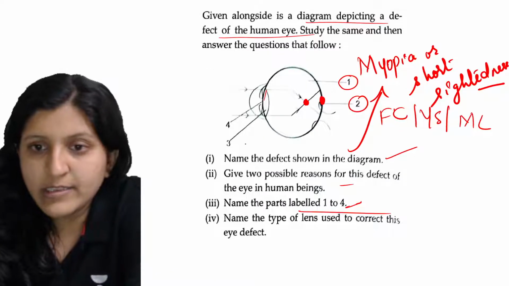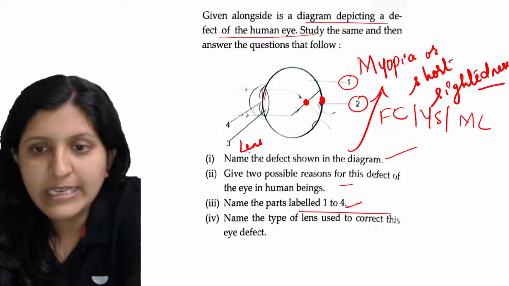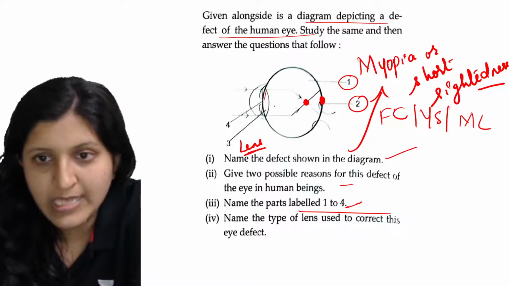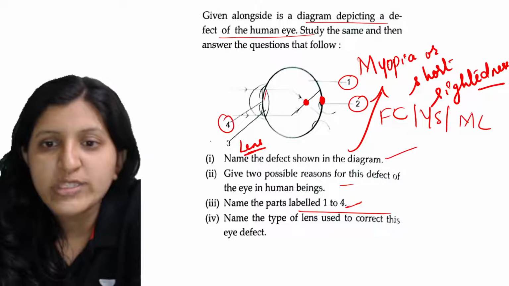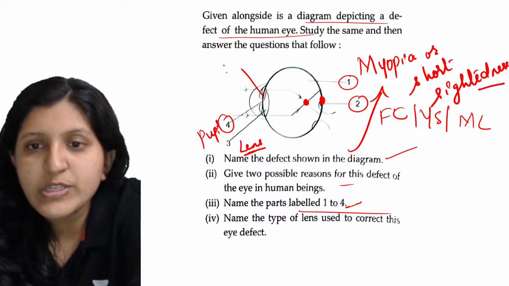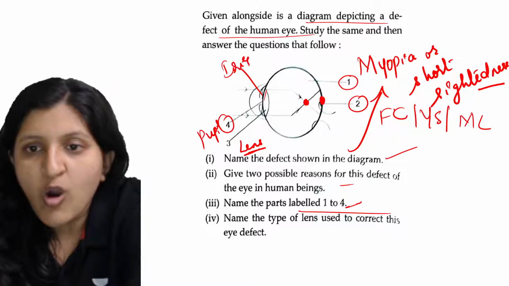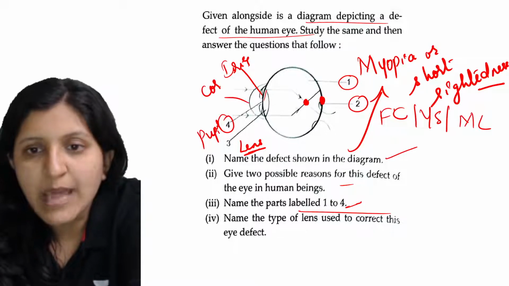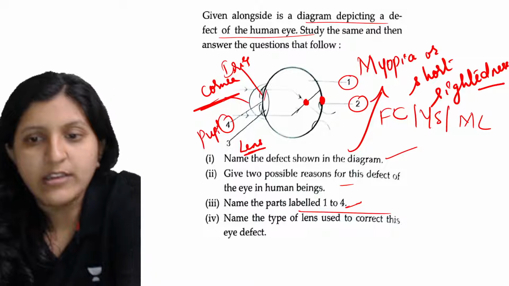Okay. Then the third one, they have directly labeled it to the lens. So this is the lens, and this gap what you see, that is the pupil. Okay. So if they are asking about this one, it can be the iris, or if they are asking about this one, it can be the cornea. Okay. So these are the different parts.